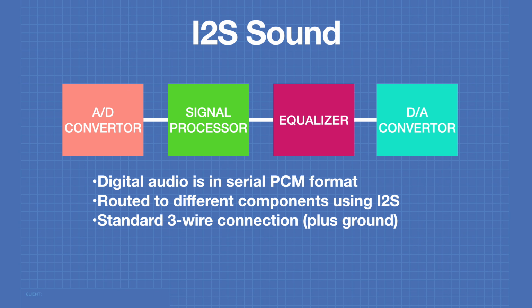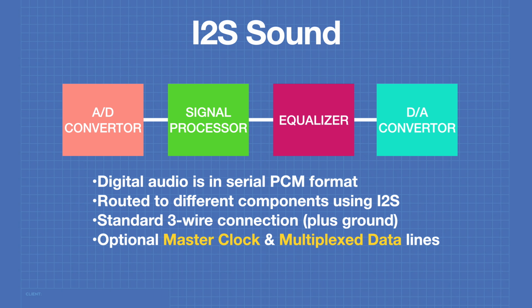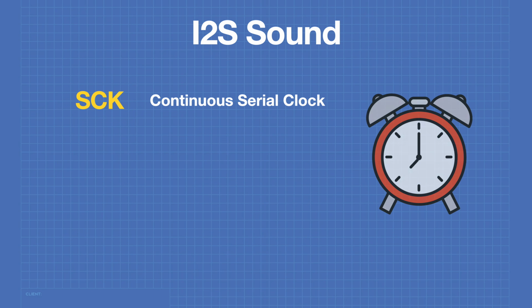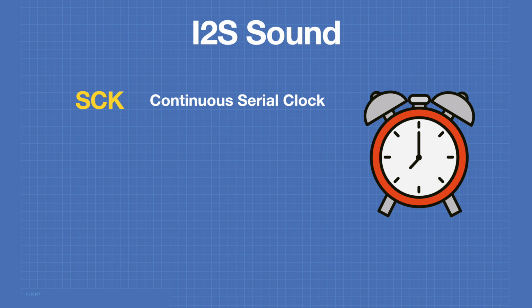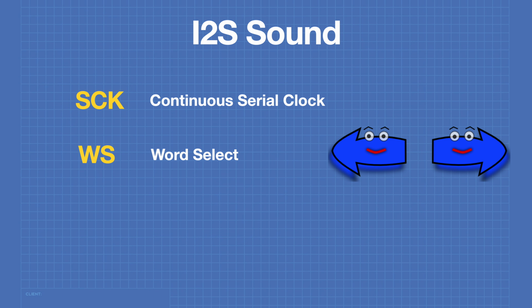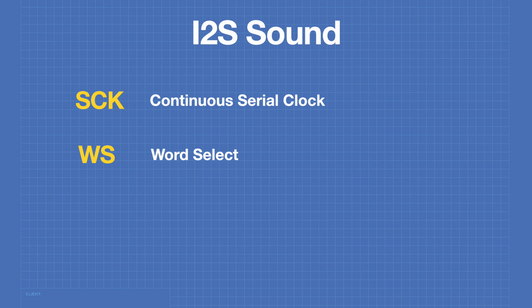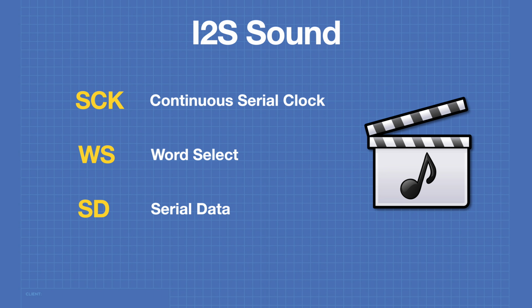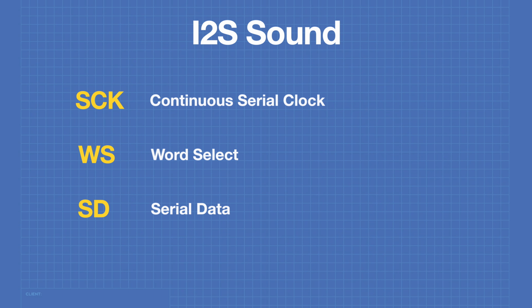I2S uses a standard 3-wire connection plus a ground connection. There are a couple of optional wires, such as a master clock and multiplex data lines. On the 3-wire bus, the first connection is the continuous serial clock or SCK connection. The WS or word select pin determines whether we are transmitting the left or right channel of audio. And the SD is the serial data, the actual PCM audio data itself.